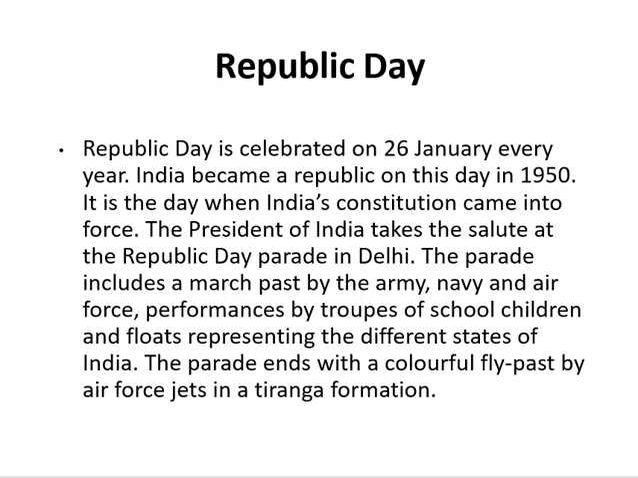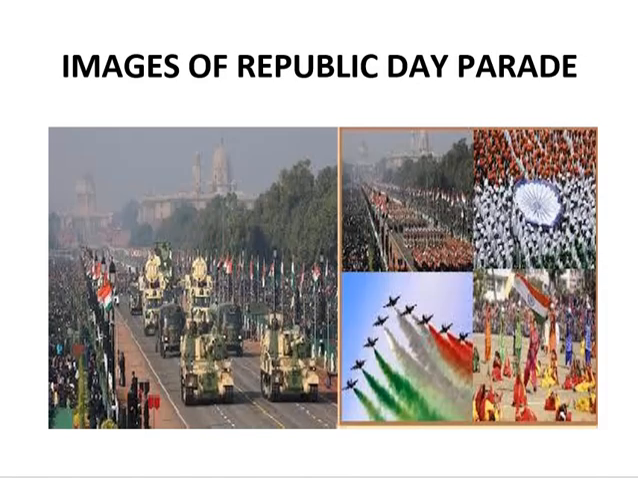The parade includes a march past by the Army, Navy and Air Force, performances by troops of school children and floats representing the different states of India. The parade ends with a colorful fly past by Air Force jets in a Tiranga formation. Here you can see the images of Republic Day parade.